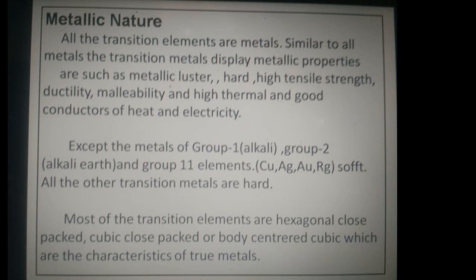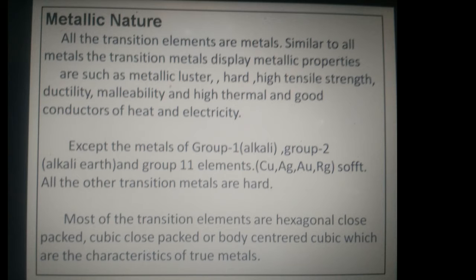Metallic nature. All the transition elements are metals. Similar to all metals, transition metals display metallic properties such as metallic luster, hardness, high tensile strength, ductility, malleability, and high thermal and electrical conductivity. They are good conductors of heat and electricity.